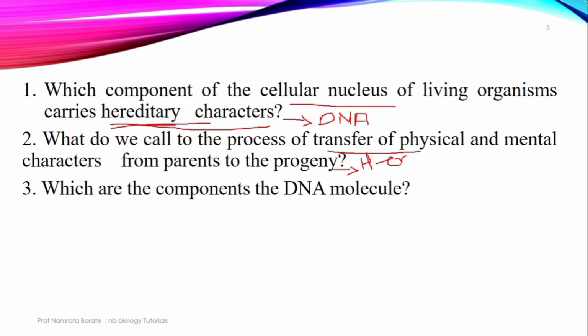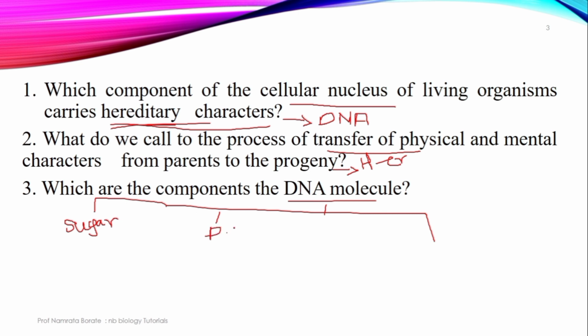The third one, the third question: which are the components of the DNA molecule? आता DNA चं स्ट्रक्चर लास्ट इयर तुम्ही स्टडी केलेला आहे, त्यामुळे याचं उत्तर पण सगळ्यांना माहिती आहे. The DNA consists of three components. What are those three components? The first one is sugar. पहिला component काय आहे? Sugar. Okay. Second component काय आहे? Phosphoric acid. And the third one is the nitrogen base.